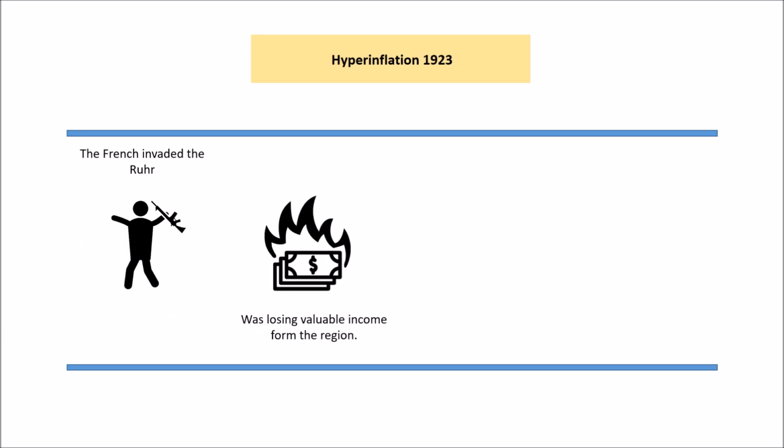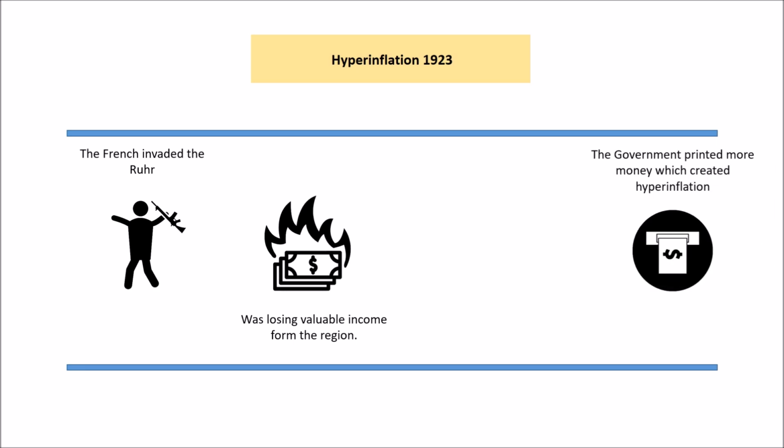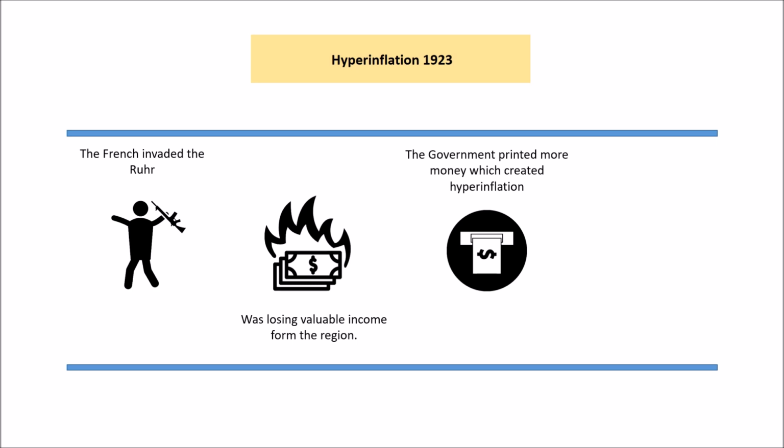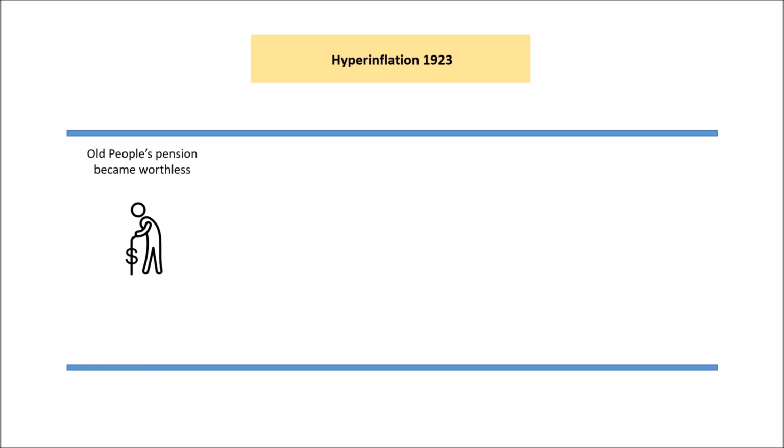So they lose an awful lot of valuable income from that region, which is their industrial heartland. Now the government in their wisdom decide to print off more money, but we know that that creates hyperinflation, so prices get out of control, and that has a hugely negative impact on Germany. So we'll just look a bit about what impacts.